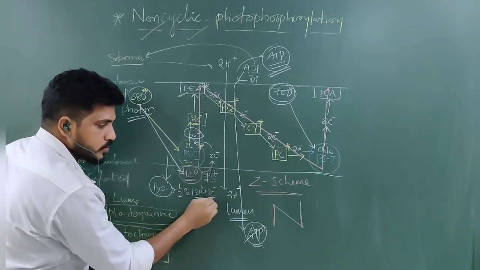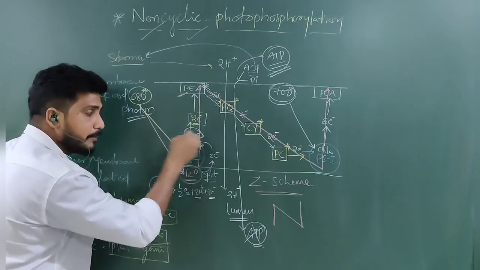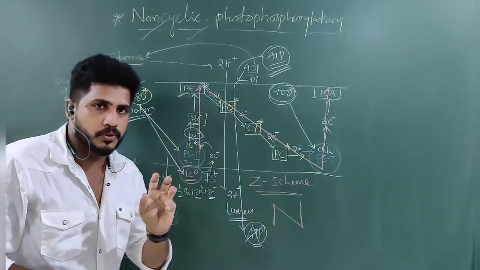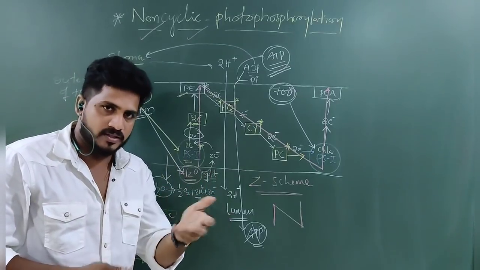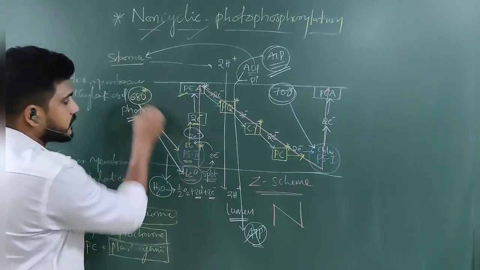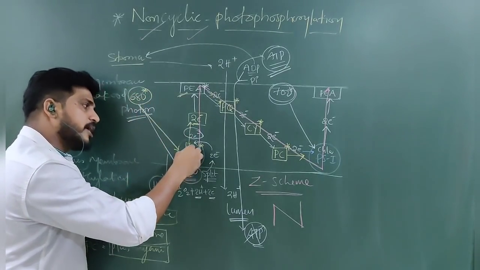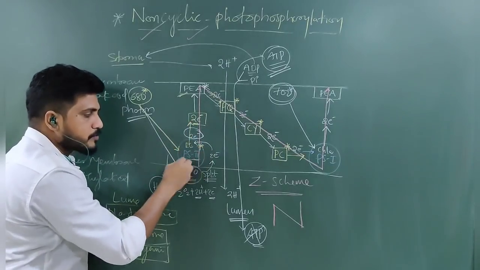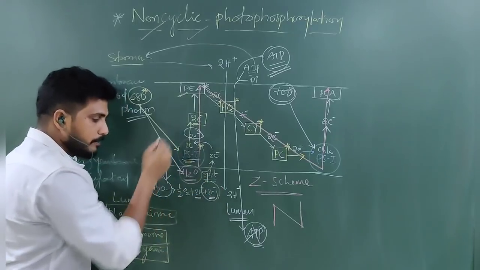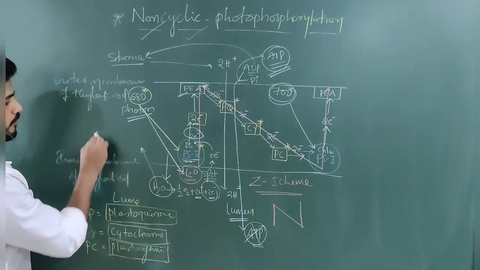Immediately these 2 electrons are shifted and replace the loss of 2 electrons. When light falls, photosystem 2 releases 2 electrons, and that loss is always replaced. As long as 680 nm light is available, 2 electrons will always be excited from PS2, and that loss will be replaced by the breaking of water molecules. That is called photolysis of water.